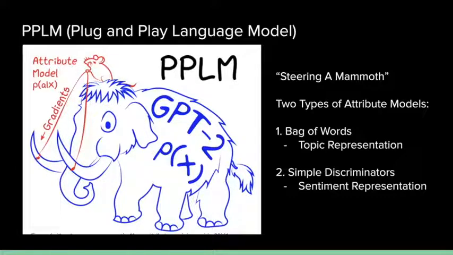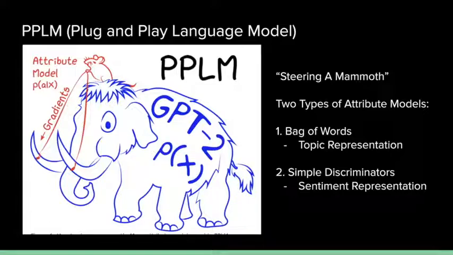While GPT-2 is fantastic at encoding information about speech patterns, grammar, and spelling, we're unable to force GPT-2 to perform specific tasks, such as giving it a positive start of a sentence and forcing it to turn out a negative text. On the other hand, using PPLM, we have the flexibility of choosing our simple attribute models, which represent the objective of control that we want to impose, and plugging them into this large language model.